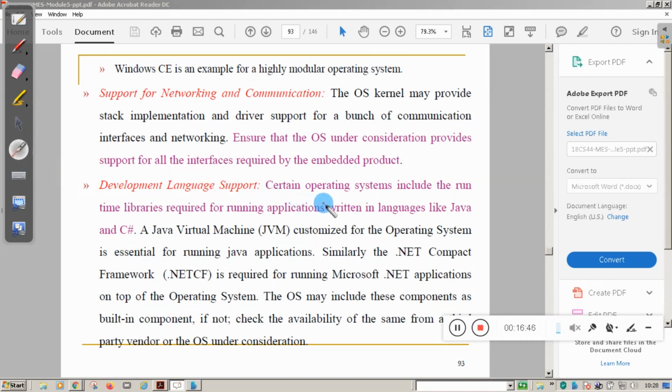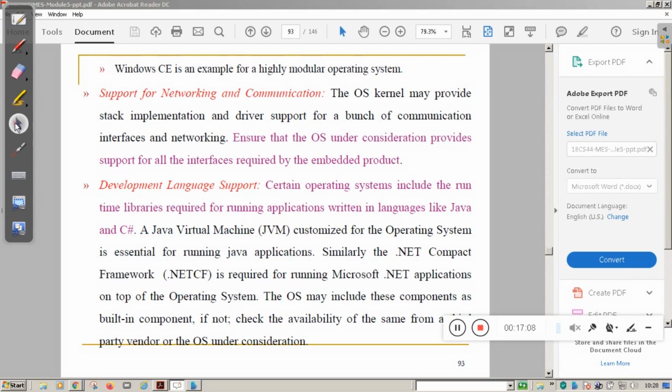Certain operating systems include the runtime libraries required for running applications written in languages like Java, C#, etc. You need to see which language you are using for developing the firmware, and what libraries are required.